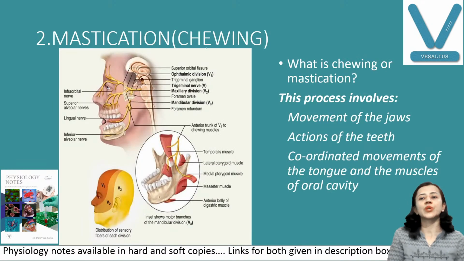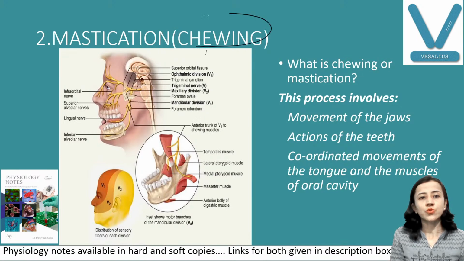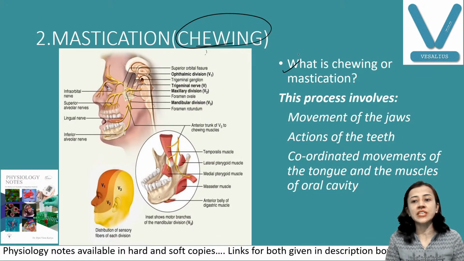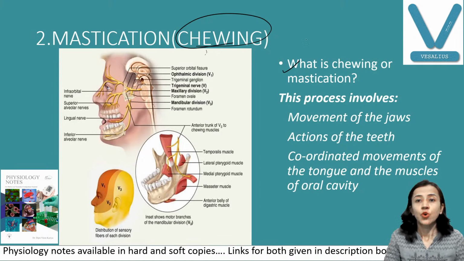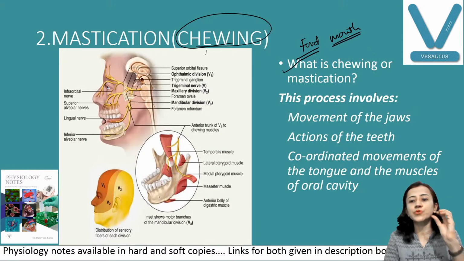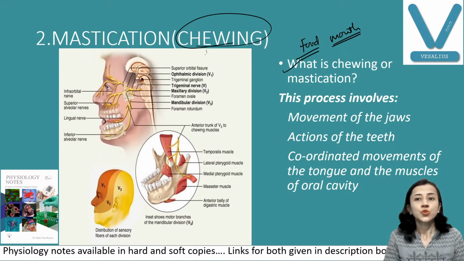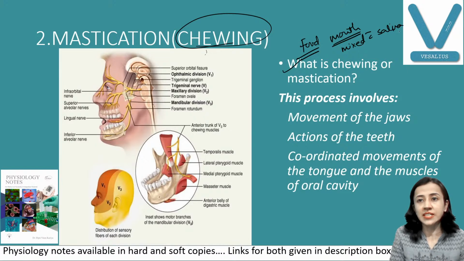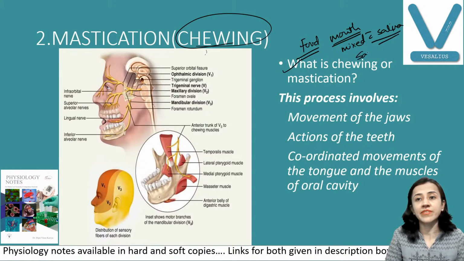The second step is chewing, also known as mastication. Now what is mastication or chewing? Mastication or chewing is the process by which food present in the mouth is divided into small pieces so that it can be easily mixed with saliva, as well as acted upon by salivary amylase and lingual lipase.